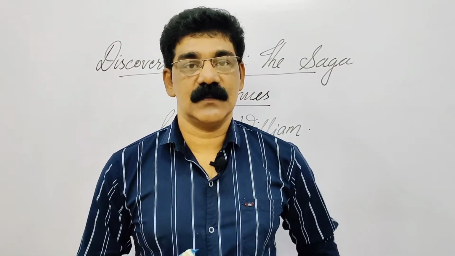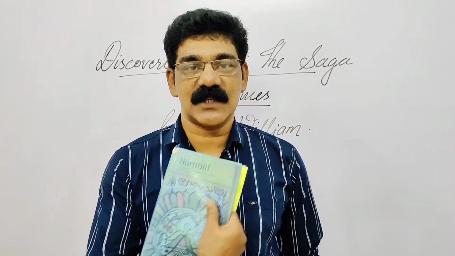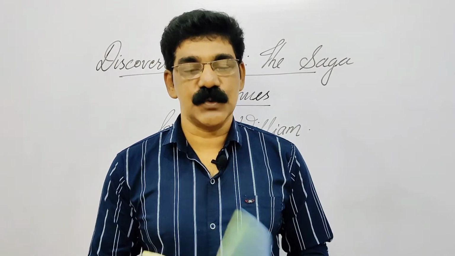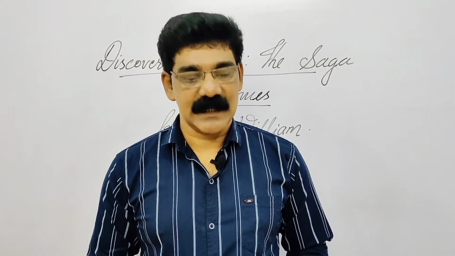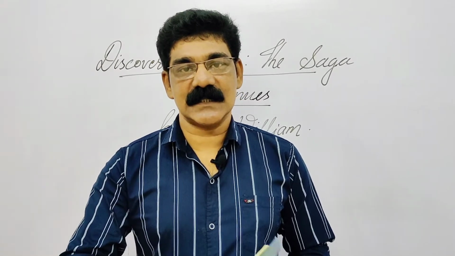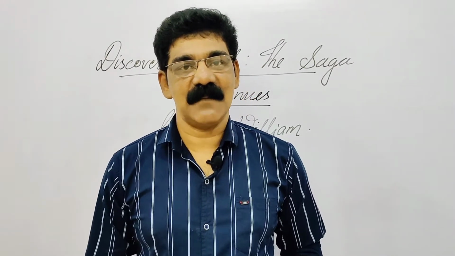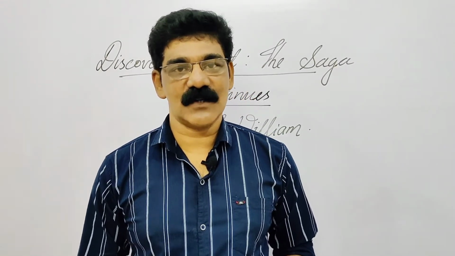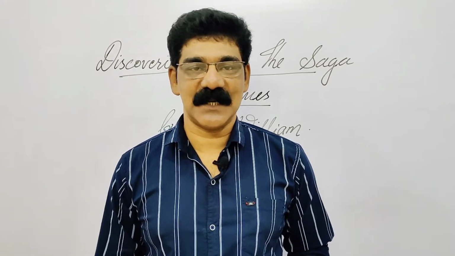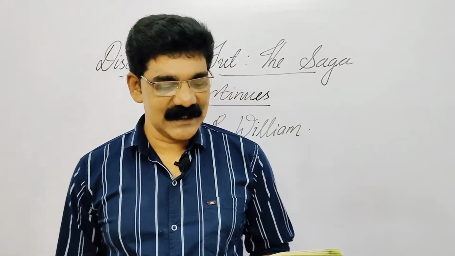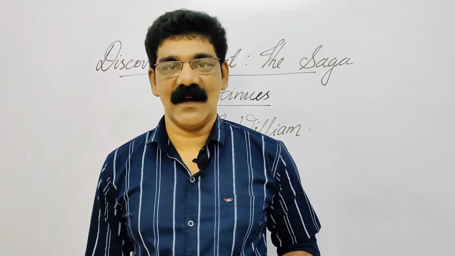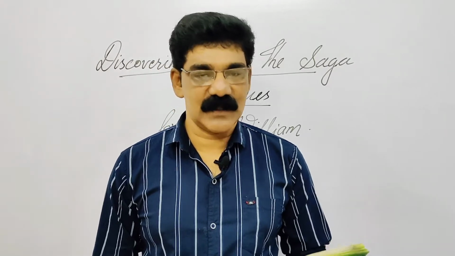Today we are going to start a lesson from your textbook Hornbill. So it is your third lesson. The title is Discovering Tut, the Saga Continues. Tut, you know that he was an Egyptian king. Saga means long story. So a long story about Tut continues. Now let us see. It was written by A.R. Williams. Now let us go through the lesson.